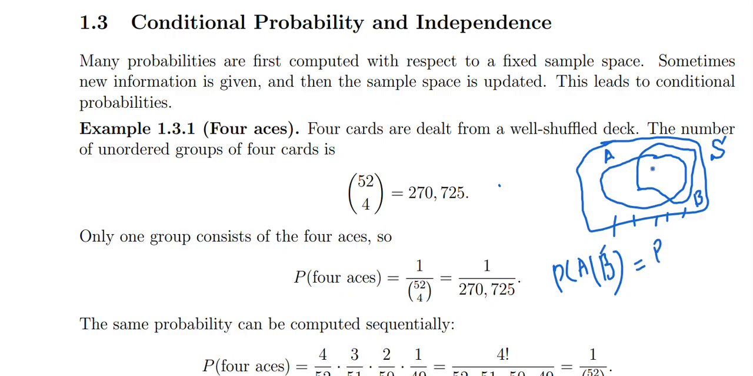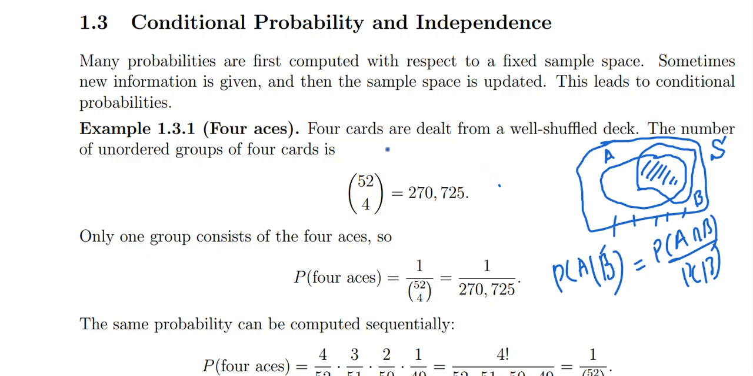So that would be probability of this one intersection B divided by probability of B. This is how we will define it. But I'm just telling you that the sample space will be updated.